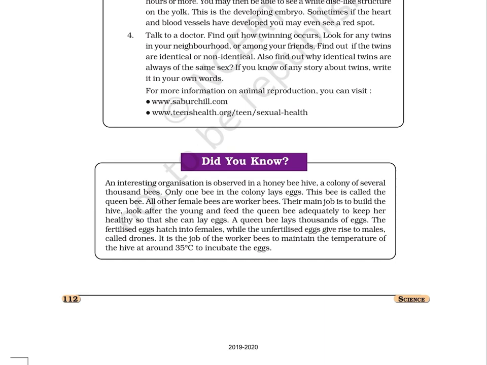A queen bee lays thousands of eggs. The fertilized eggs hatch into females, while the unfertilized eggs give rise to males, called drones. It is the job of the worker bees to maintain the temperature of the hive at around 35 degrees Celsius to incubate the eggs. Chapter 9 ends here.